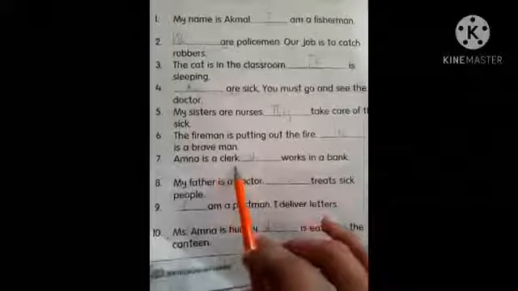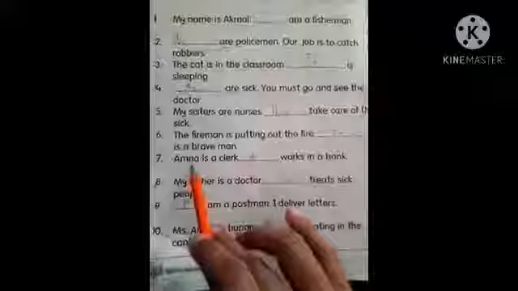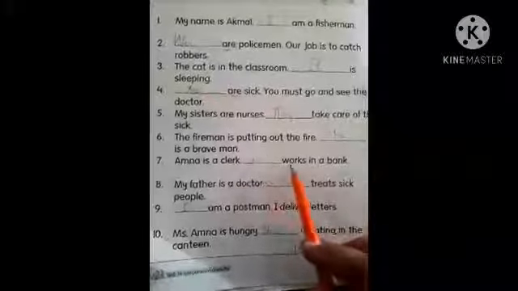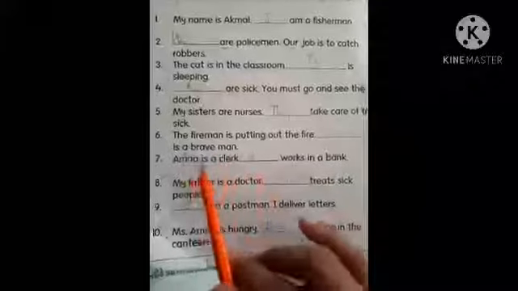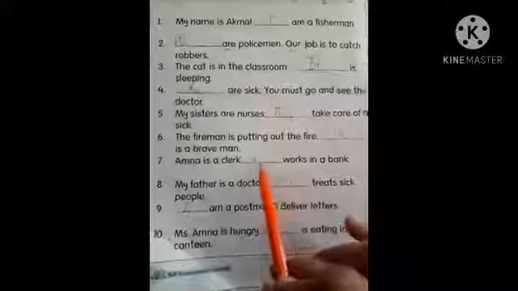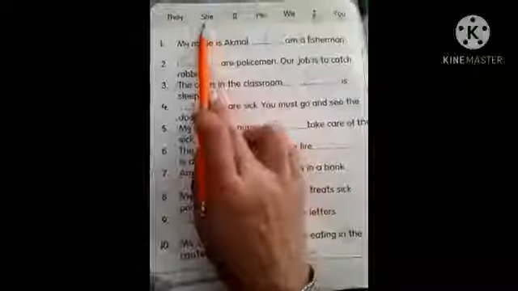Amna is a clerk. Now I'm talking about a single girl. Dash works in a bank. Now I don't want to use her name again here in the blank. So I would say she. I will use she from here to here in this blank. She works in a bank.